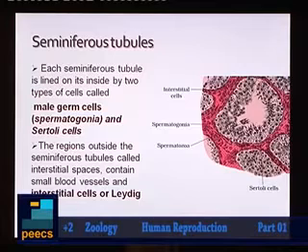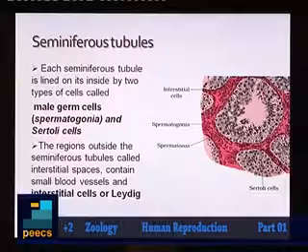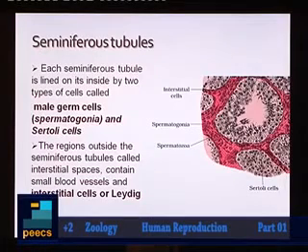Outside the seminiferous tubule, we can see interstitial space, and these interstitial spaces are with some special cells called interstitial cells. And you know, interstitial cells are also called Leydig cells. What is the function of Leydig cells? As you know, Leydig cells produce androgens. Androgens are the male sex hormones, and male sex hormones will help in development of all the secondary as well as the primary sexual characters.